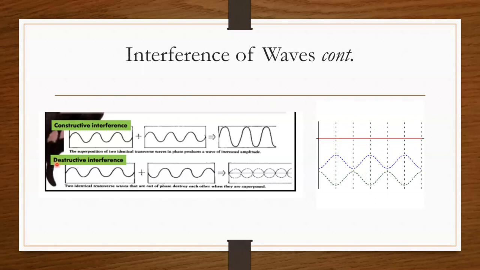Differently, in destructive interference, there are two identical transverse waves, but they are out of phase. As you can see here, the first wave has a very high, positive amplitude, but the second wave has a very minimum amplitude. When these two waves meet each other, they destroy each other. Each pass destroys the other pass, and they produce a superposed wave. So this is interference of waves.